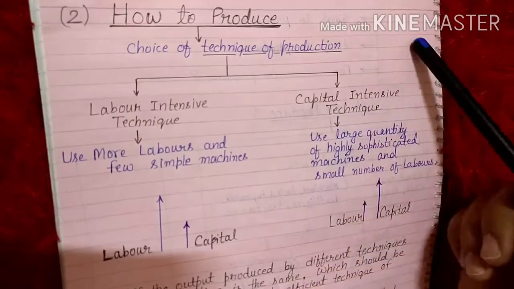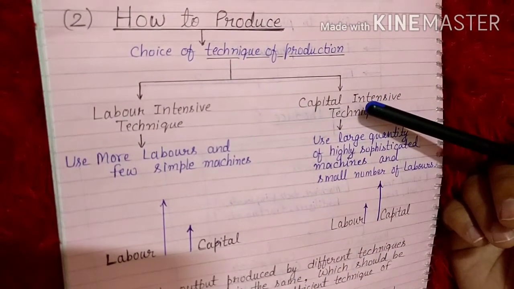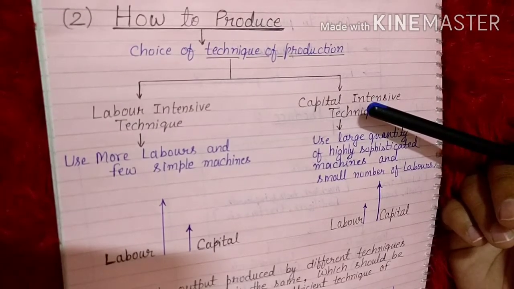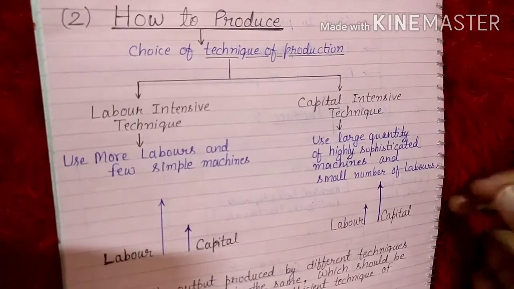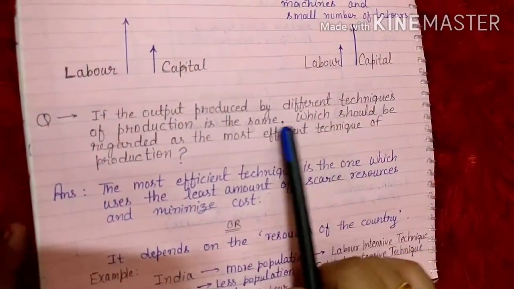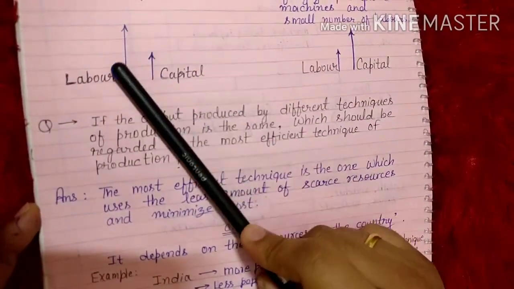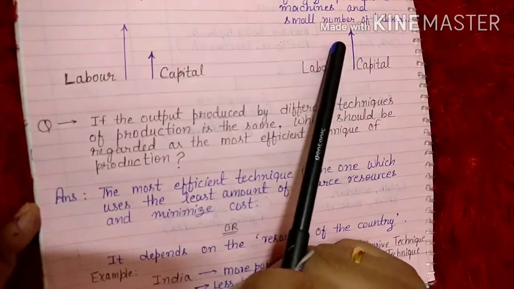Now the question comes: by choosing which technique do we get maximum production, or satisfy our needs? Suppose the output produced by the different techniques is the same, whether we use labor intensive technology or capital intensive technology.